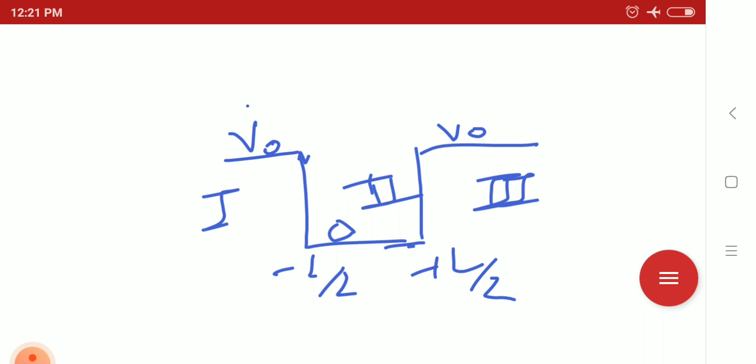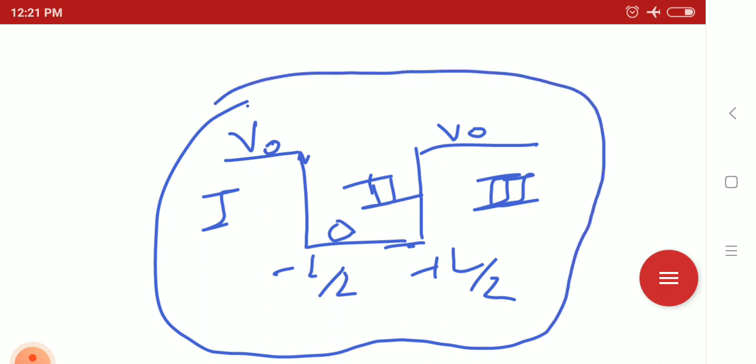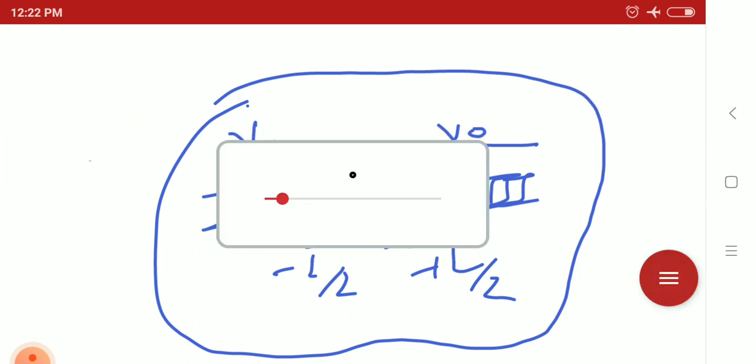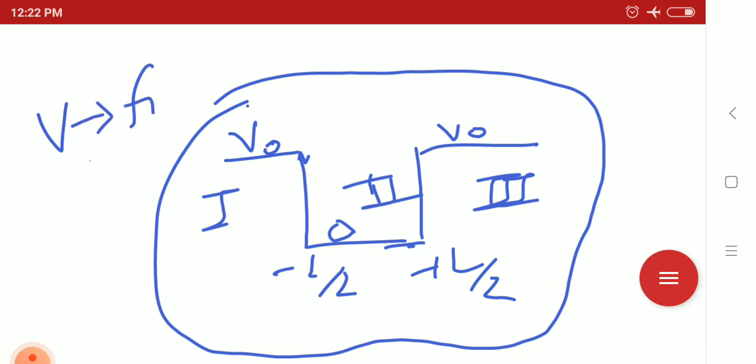So we can say in the case of finite wells, the potential is finite at the boundary.